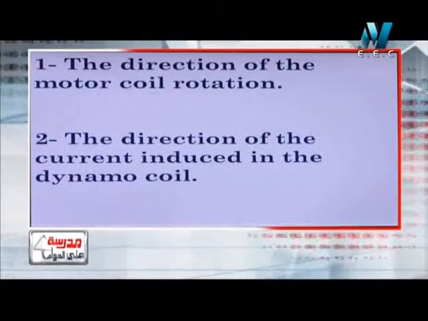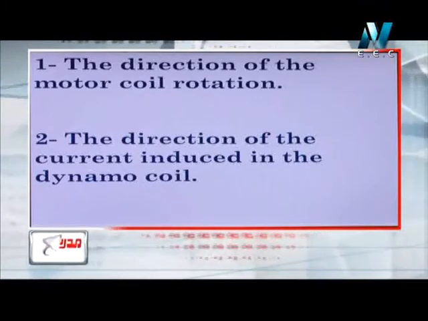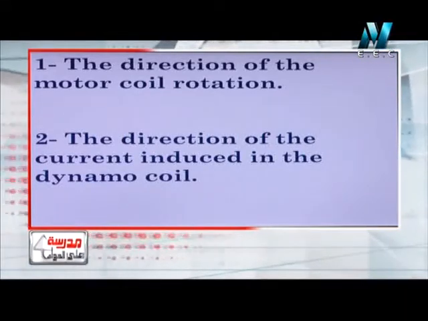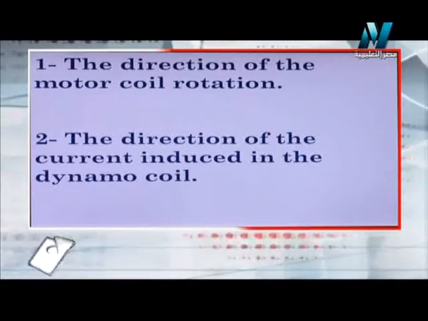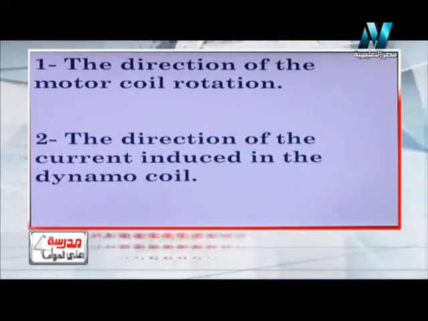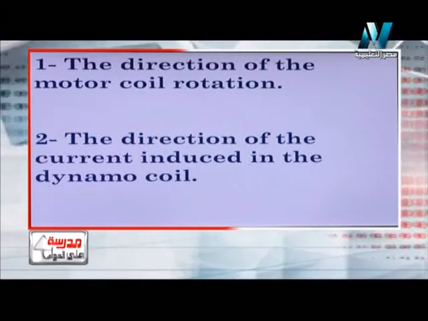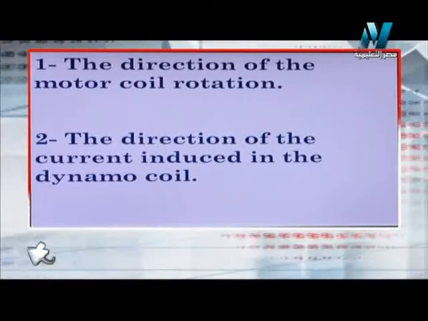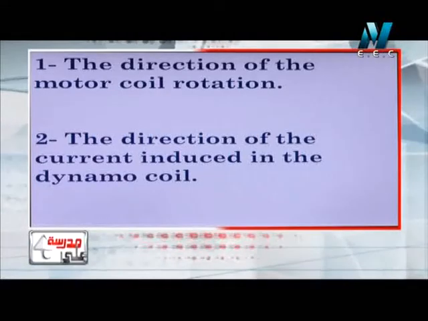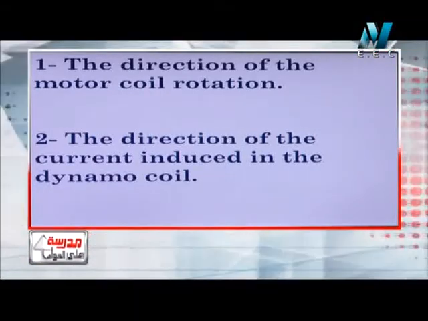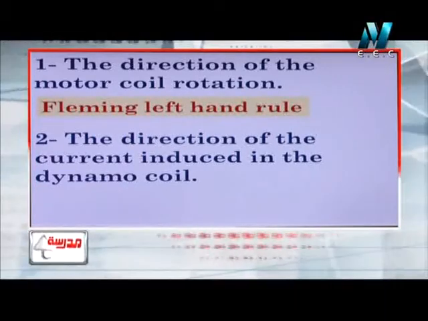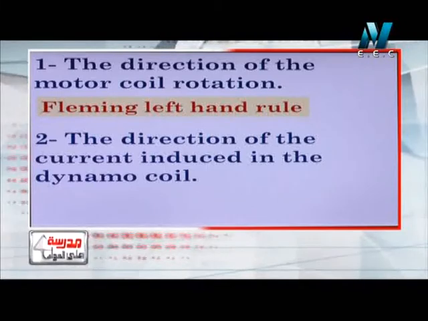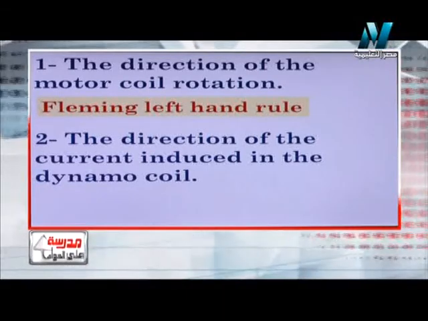Okay, there is another question here. Mention the rule or the way by which we can determine the direction of the motor coil rotation. The answer will be Fleming left hand rule. So Fleming left hand rule helps us to determine the direction by which the coil is rotated.